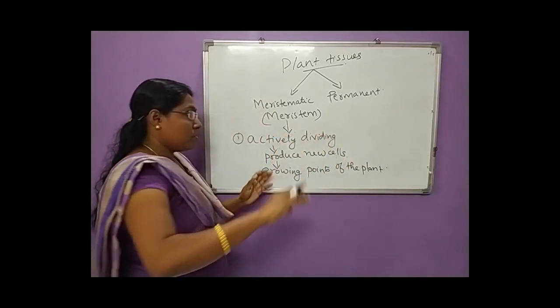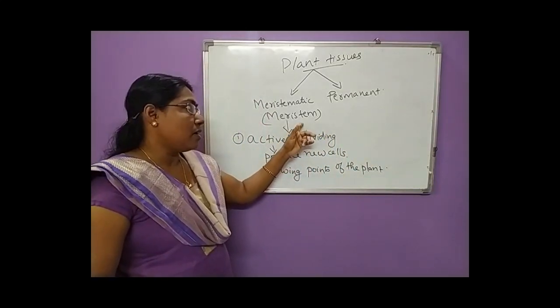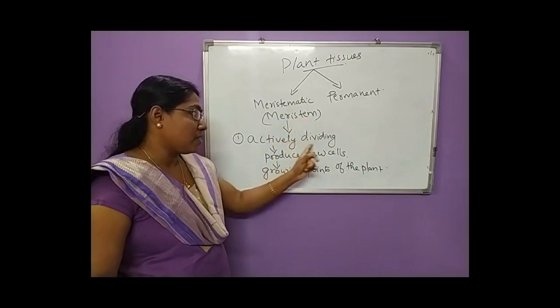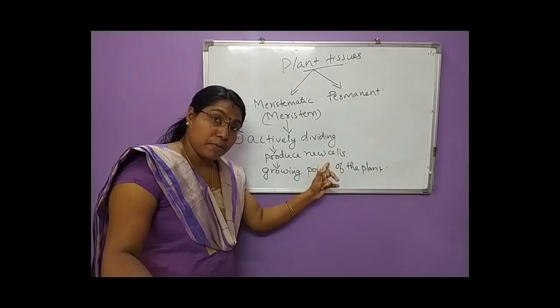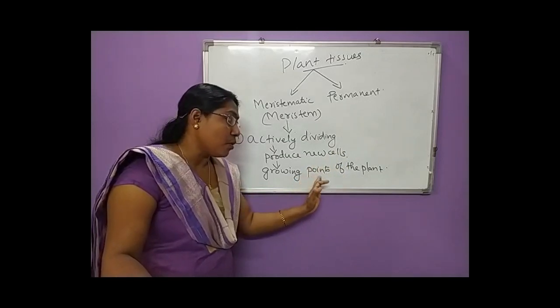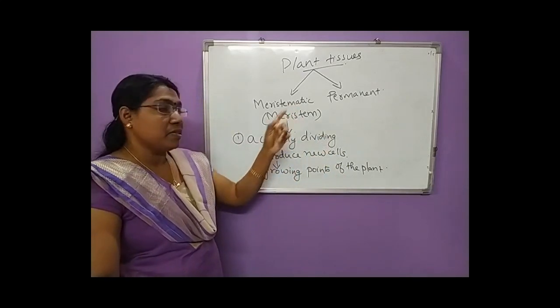So these are the three important things we studied under meristematic tissues. They are actively dividing cells. They produce new cells. Since they produce new cells, they are seen in the growing points of the plant. Clear? These are the three important points about the meristematic tissues.